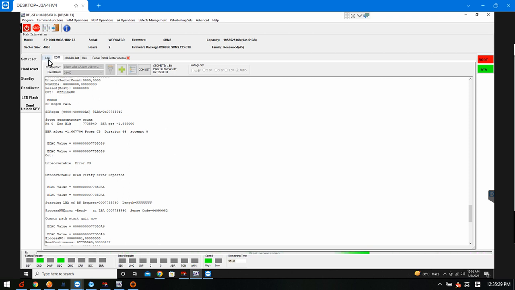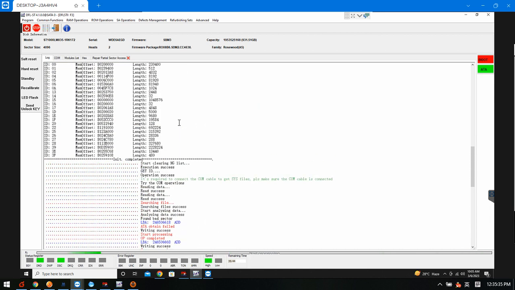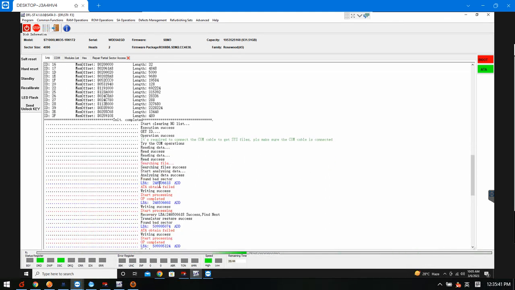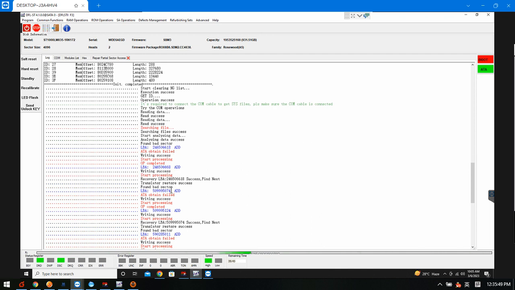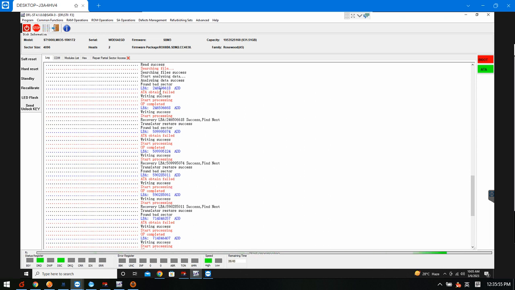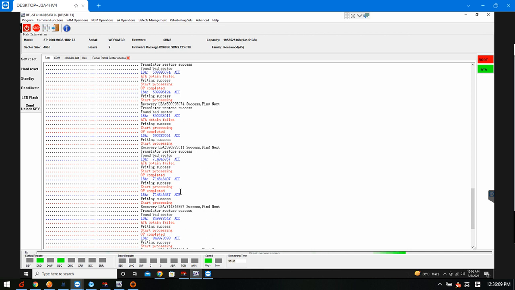From the log window, we can see in the very beginning, there are only very limited, about 120 GB which are accessible. But after this auto repair, we can see that the available data area is increasing a lot, from 120 GB to 250 GB, and then we can see 350 GB, and more data area is released.